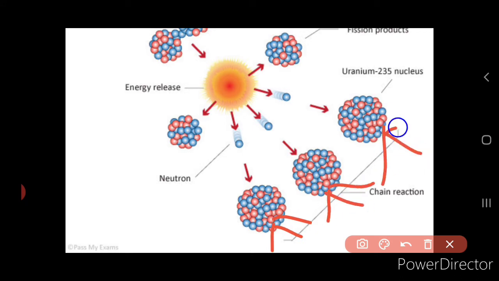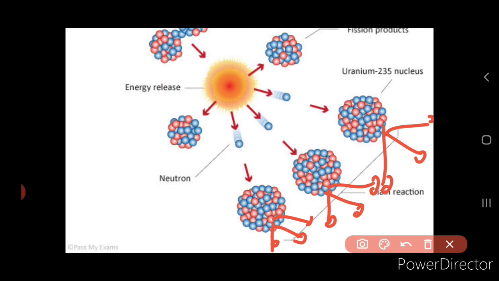So now what will happen? How many neutrons are there? Here you will get 9 neutrons, and these 9 neutrons again in turn bombard the other uranium nuclei present in the sample. So the number of neutrons produced will multiply in a geometrical progression. So this is called the chain reaction, right? Now this chain reaction is of 2 types. 2 kinds of chain reactions are possible. One is the controlled chain reaction, the other one is the uncontrolled chain reaction.